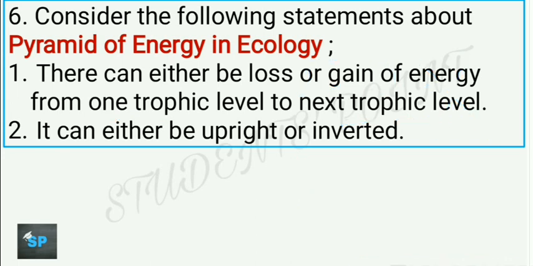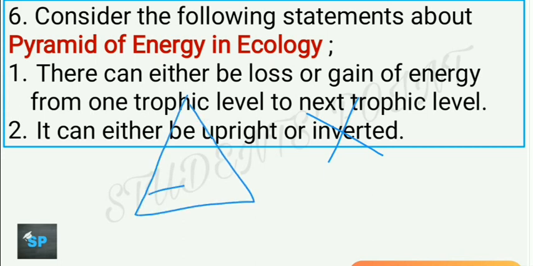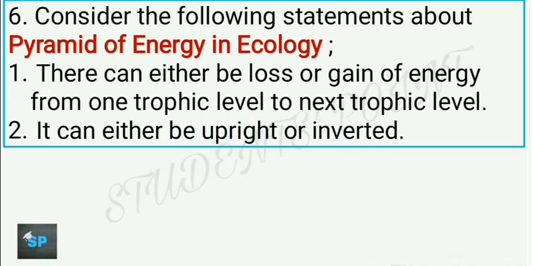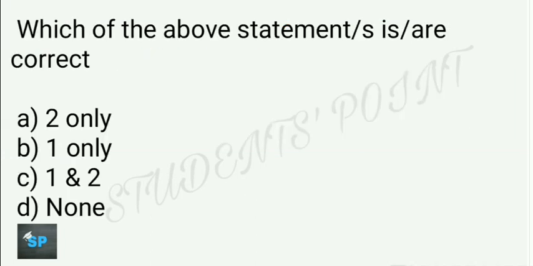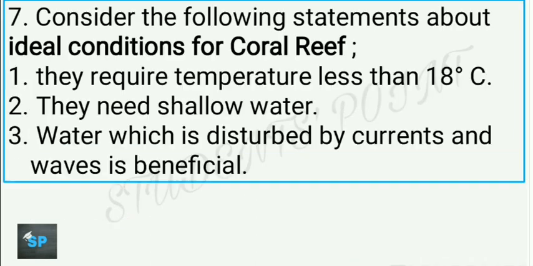The next statement, it can either be upright or inverted. Can you recall what we have read? If you can recall, you can tell that this statement is also wrong because pyramid of energy can only be upright. That is, energy will always reduce moving from one trophic level to another trophic level. For explanation, you can move just to the chapters we have explained. So here, both of these options are incorrect. So D will be the right answer.